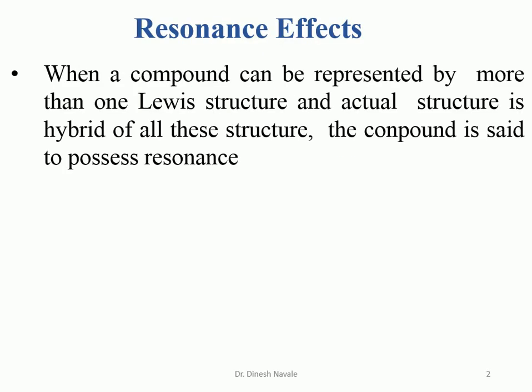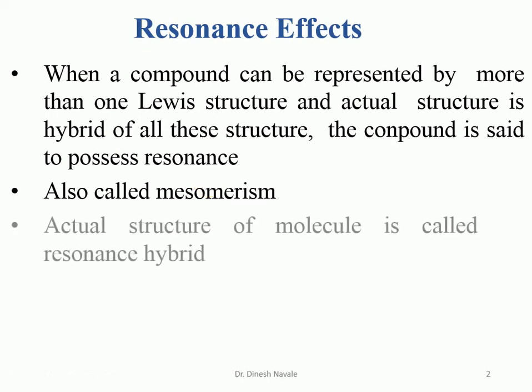When a compound can be represented by more than one Lewis structure, and the actual structure is a hybrid of all the structures, the compound is said to possess resonance structures. That means one structure can be represented in two different ways, and the actual resonance hybrid structure is the important one. Such a structure is called a resonance structure, and this phenomenon is also called mesomerism, or the resonance effect.